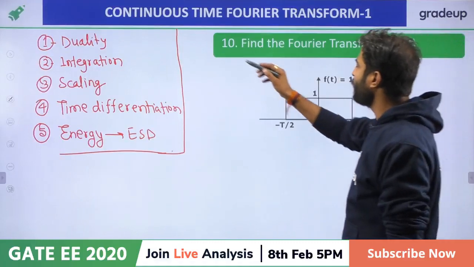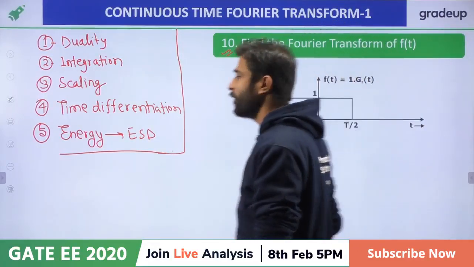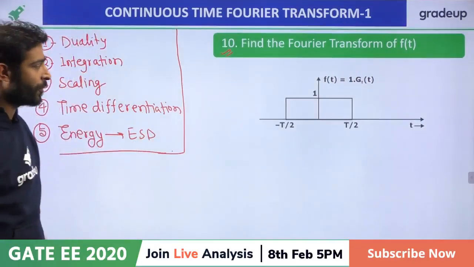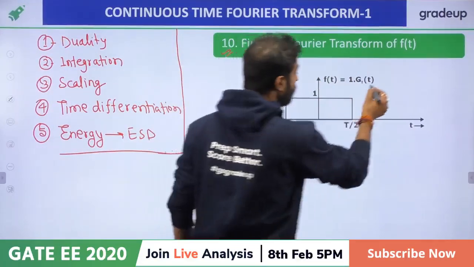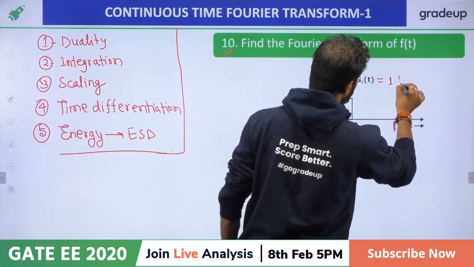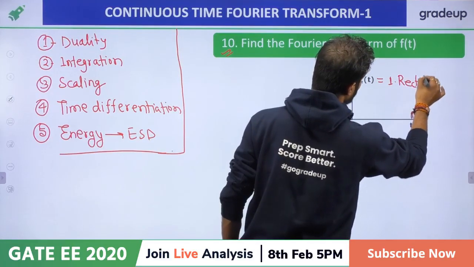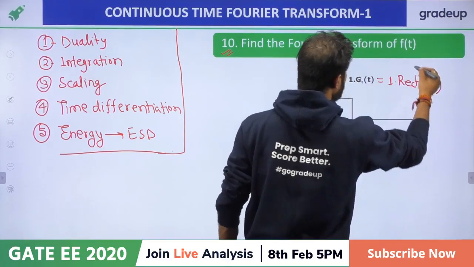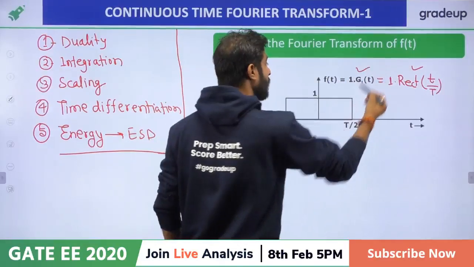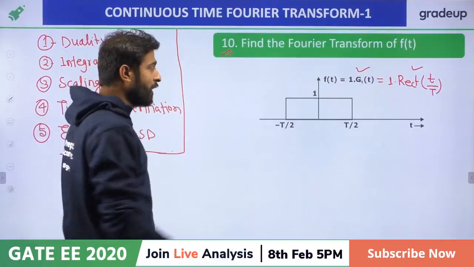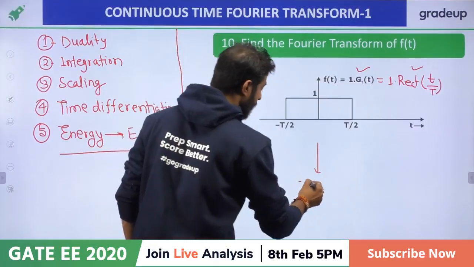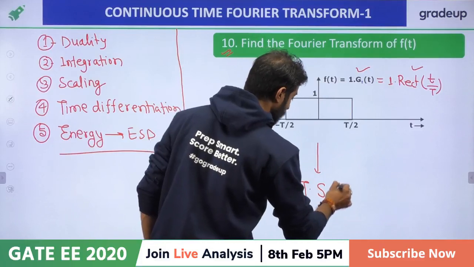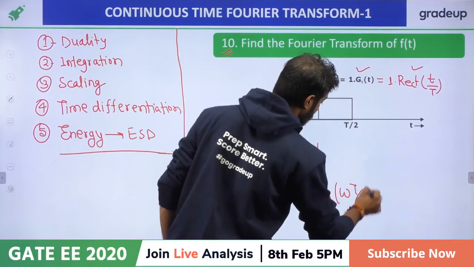Now, first I am giving you a question: find the Fourier transform of this function. Yes, Shiva Prasad, your answer is correct. It is a gate pulse or rectangular pulse. You can write this function like this: 1 RECT t divided by T. Either you can use this notation or use the gate pulse notation. If you want to find the Fourier transform of this function, that is the short approach. Just take the area, that is the Fourier transform of this function, which is nothing but T sampling omega T by 2.